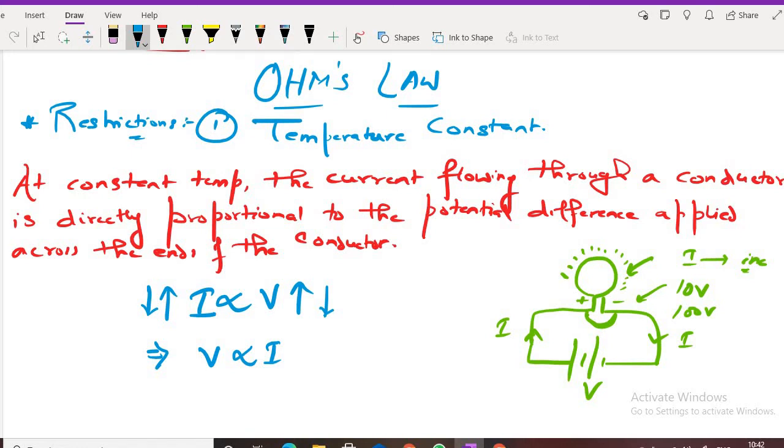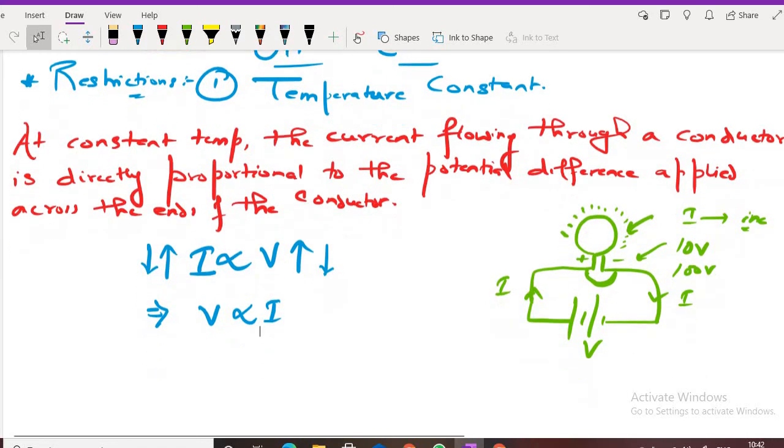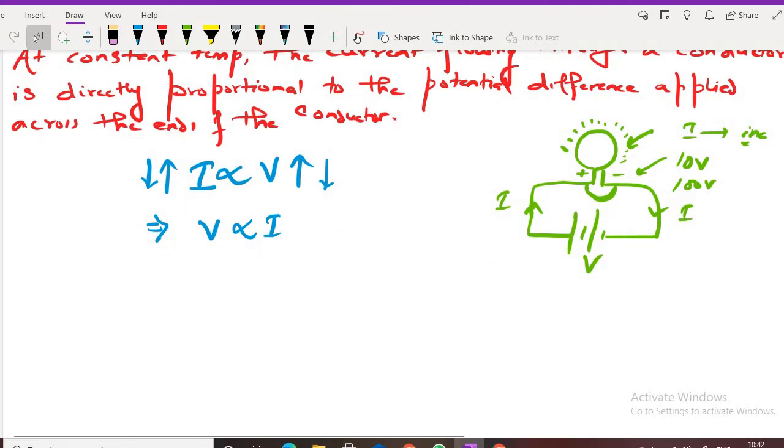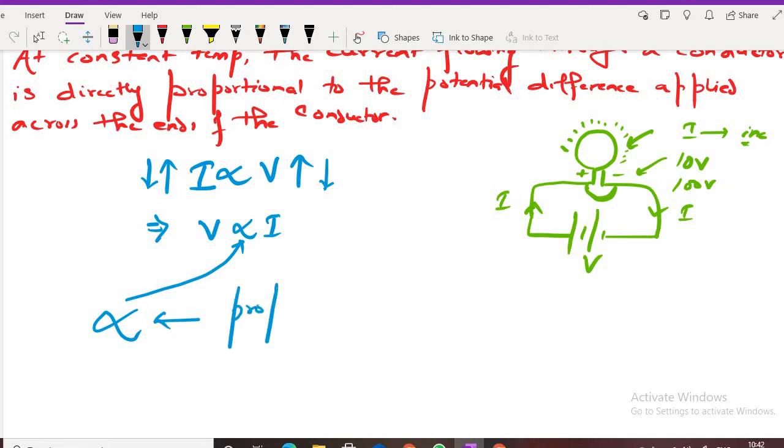What do you mean by this? That if current increases, potential difference will also increase. Like this, V is proportional to I. But here, there is one thing that you should know: we cannot solve any numerical with this symbol. This symbol has a meaning. This is called proportionality.